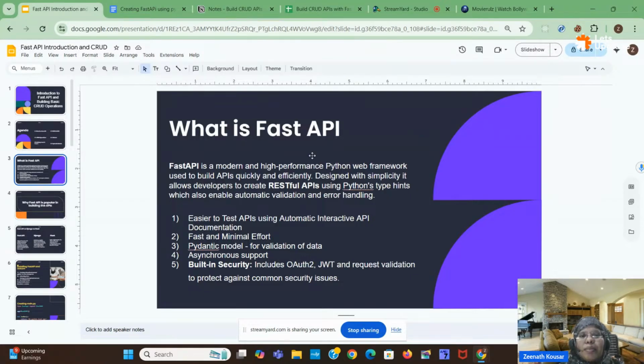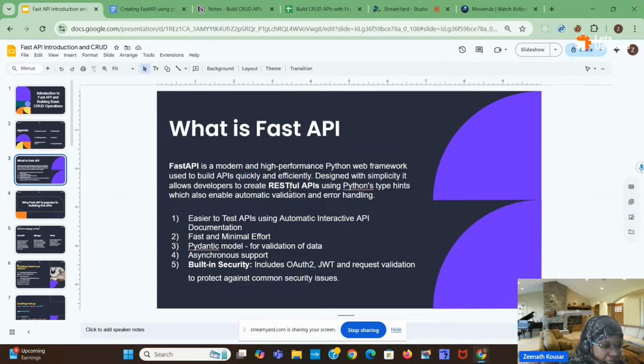So FastAPI is a modern framework. Django and Flask were available for a longer time, but FastAPI is the modern framework, and it has high performance. It can build the API in very less time, and it can do it efficiently. And also it will create RESTful APIs.